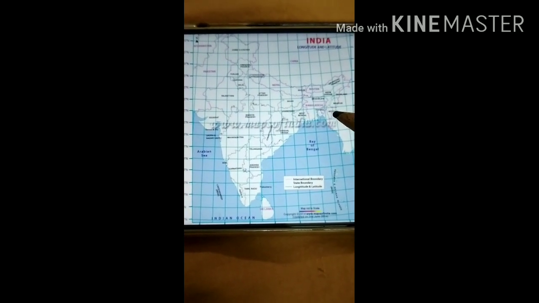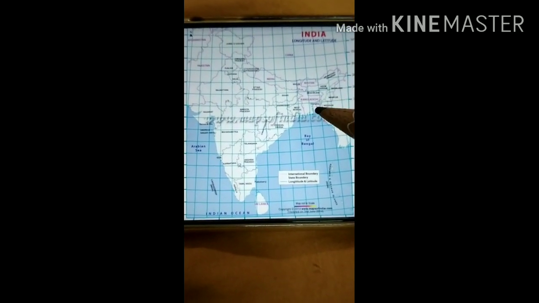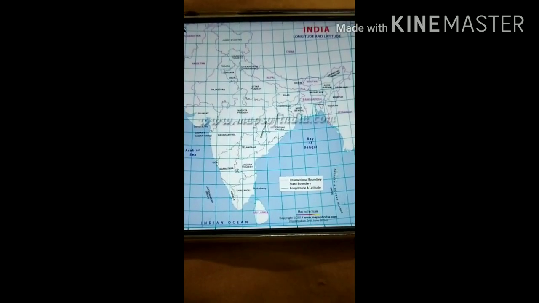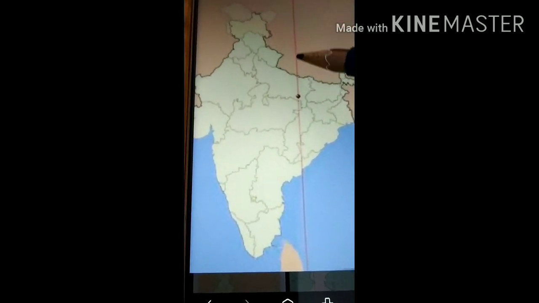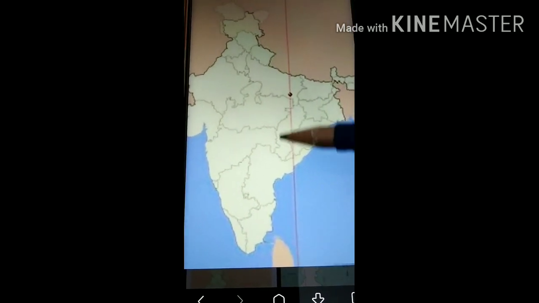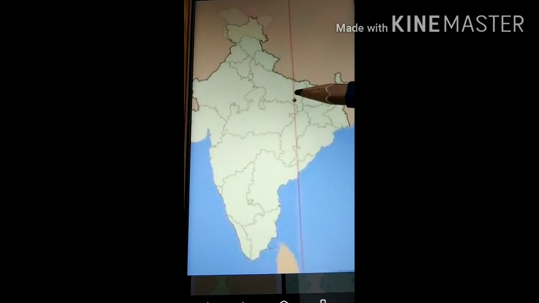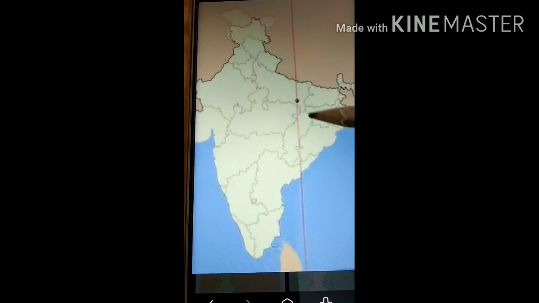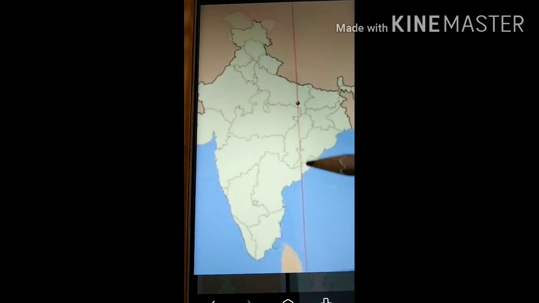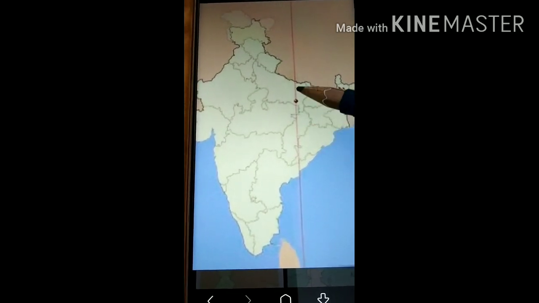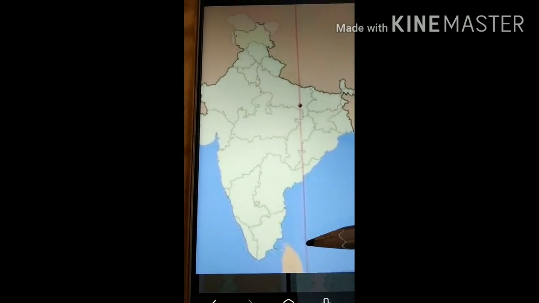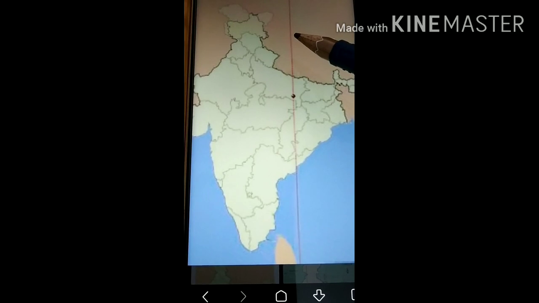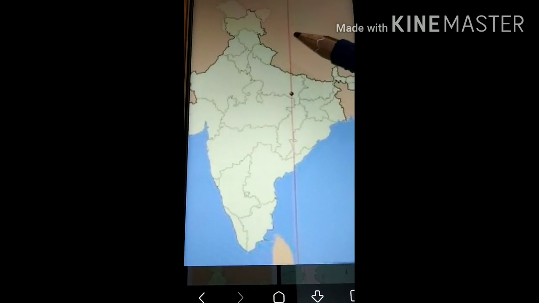To avoid all this confusion, the Indian government has fixed the time of the 82.5 degree meridian as the fixed time of India. This is the standard meridian of India, and it passes through Uttar Pradesh, Madhya Pradesh, Chhattisgarh, Odisha and Andhra Pradesh. This is our standard meridian of India, that is 82.5 degrees east.